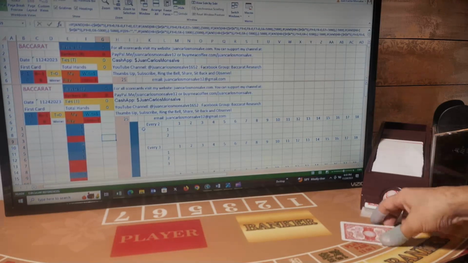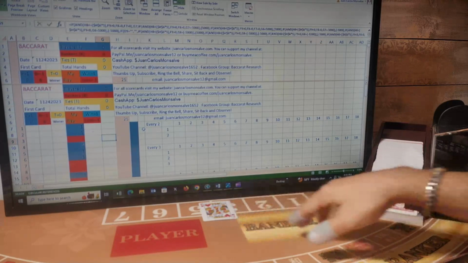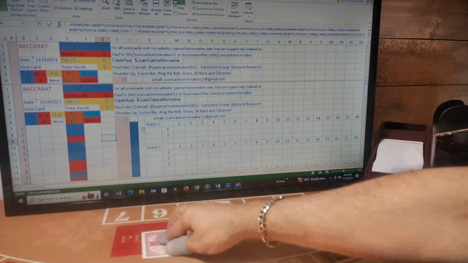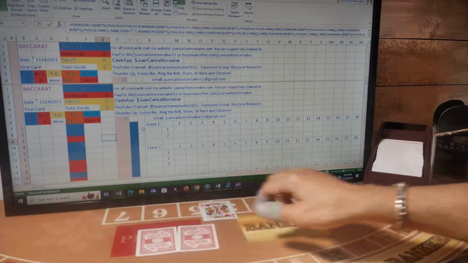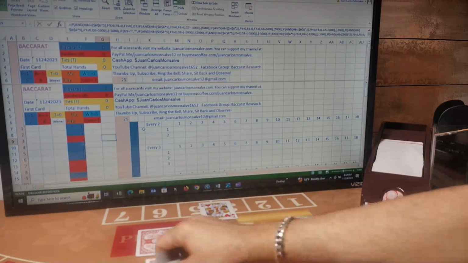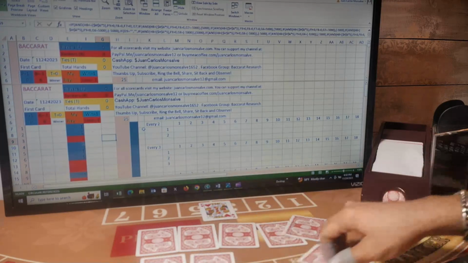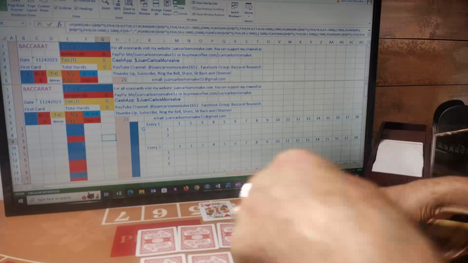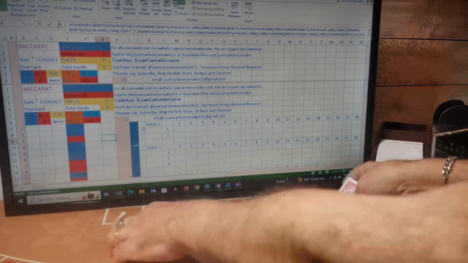The first card that we're burning is the King of Hearts. So we need to burn 10 cards. 3, 4, 5, 1, 2, 3, 4, 5, for a total of 11 cards that we are burning.